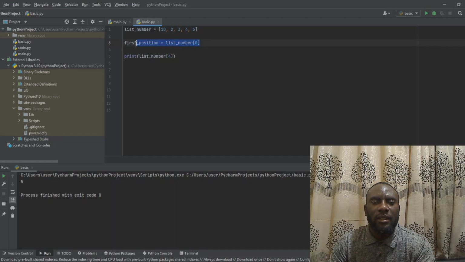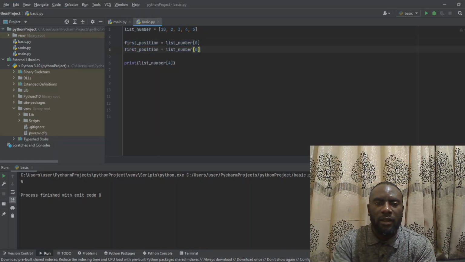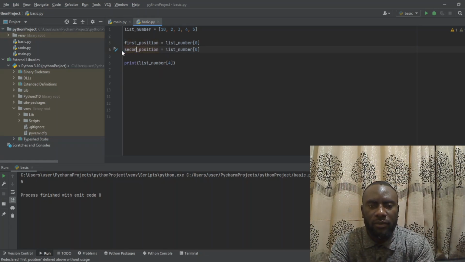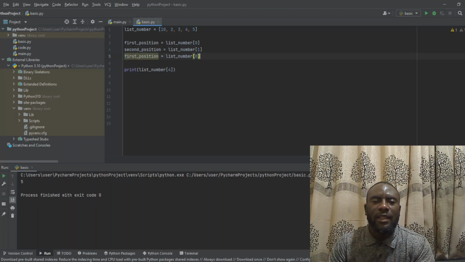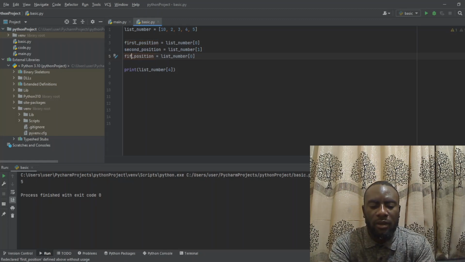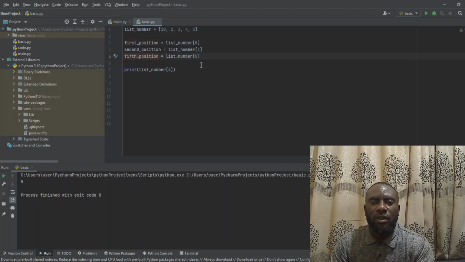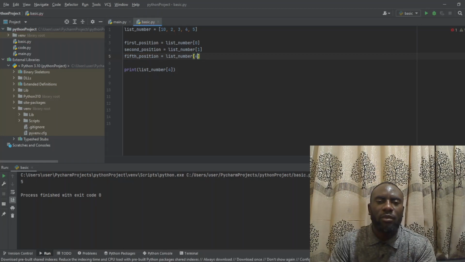Then I can copy this to make it faster and say second position. So second position can say list number, then 1. Understand? And if we want to check which one is at the fifth position, that is position number 5, we can say fifth position. Then here will be the index of 5 is 4 in programming.